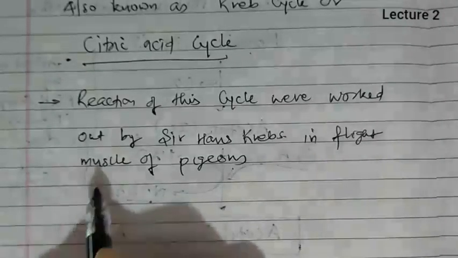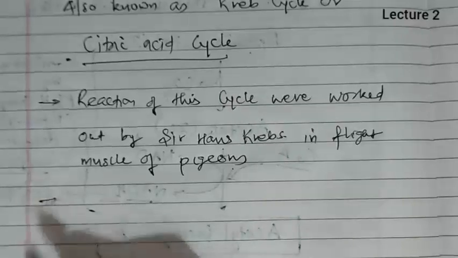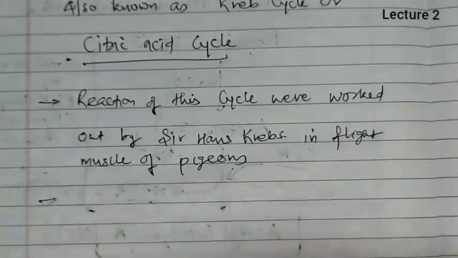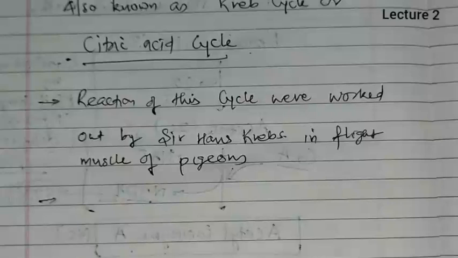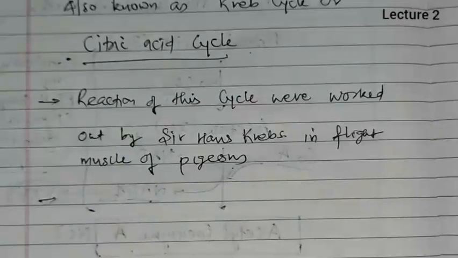Now it is known as the Krebs cycle because of Hans Krebs. It is known as the citric acid cycle because the first stable product is citric acid, and the TCA cycle because many intermediate compounds found in the cycle have three carboxylic groups. Due to the presence of three carboxylic groups in several intermediates, it is known as the tricarboxylic acid cycle.